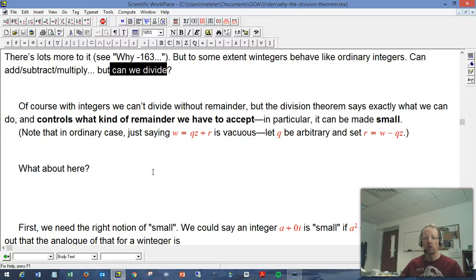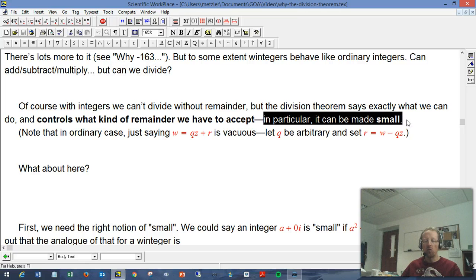So the question is, with wintegers, can we divide? And really what that means is, can we divide with some remainder we have control of, a small remainder? So what happens with the winteger case? What's going to go on with this?